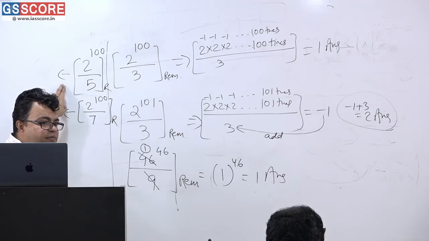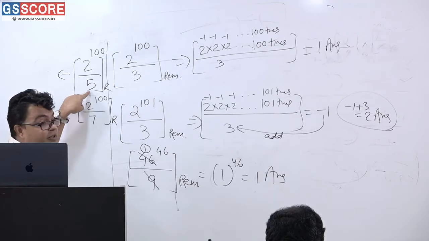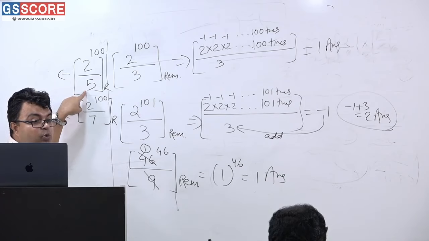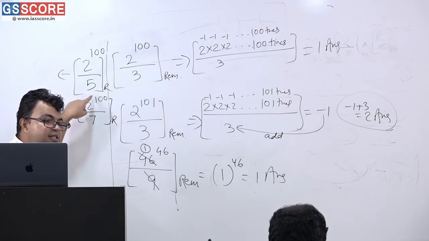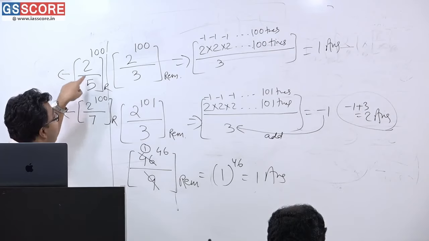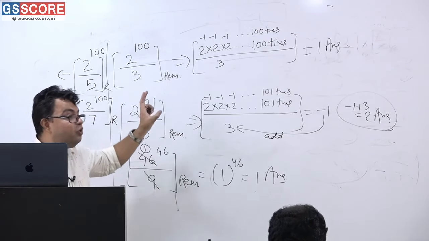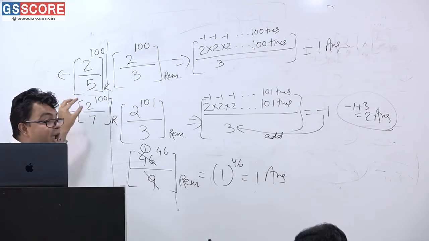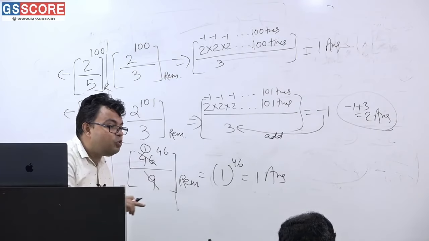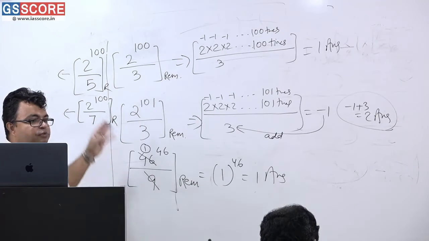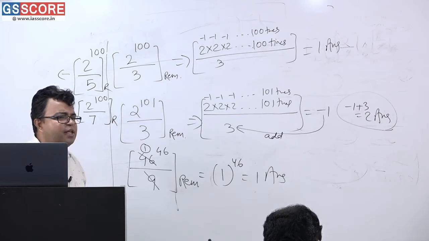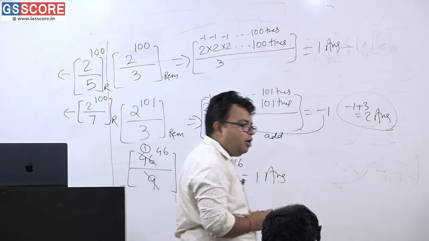Can you have a go at these questions? I am just giving you a hint. This denominator is very important. You are dividing by 5, and the power of 2 just before 5 is 2 to the power 2, so you will have to convert it into the form of 4 into 4 into 4 something. For the other you will have to convert it into 8 into 8 into 8 something. Why? Because 8 is equal to 2 to the power 3. Have you understood these 3 examples? For these 2, I am giving you 30 seconds. You just mug it up, and then we go with the final answer.